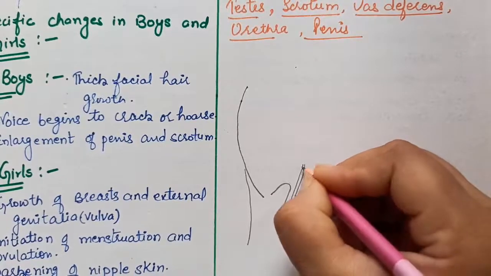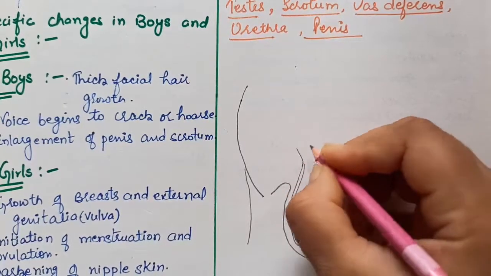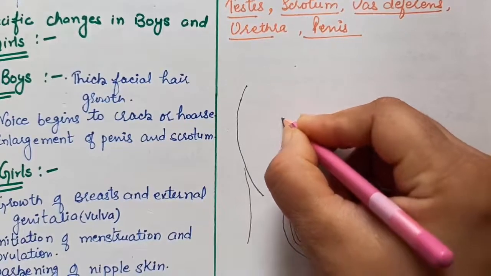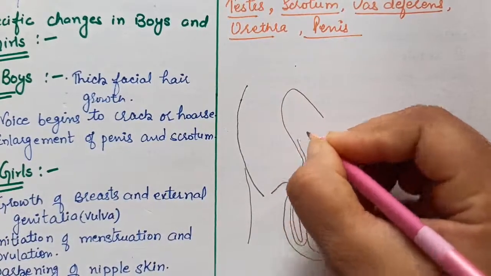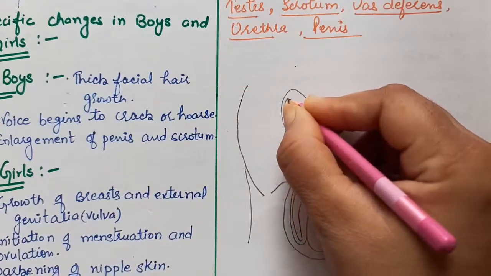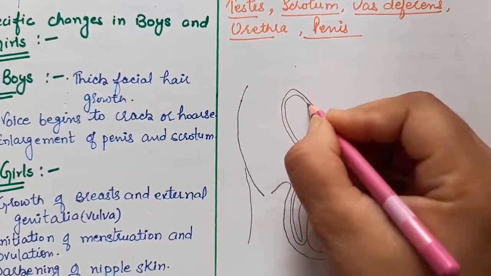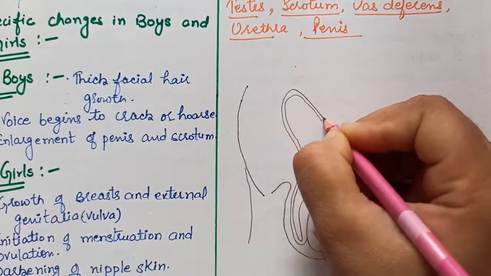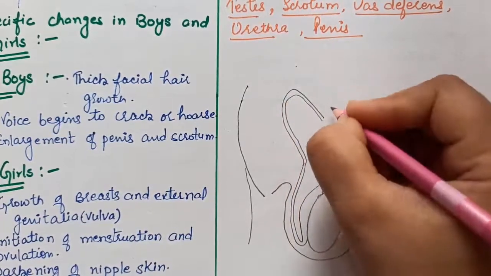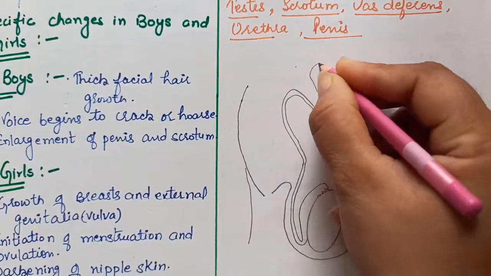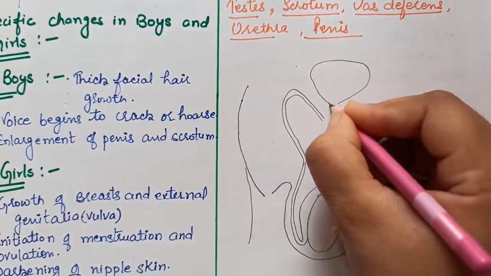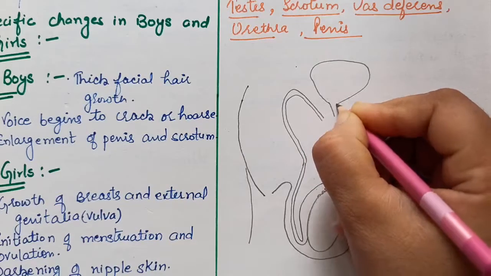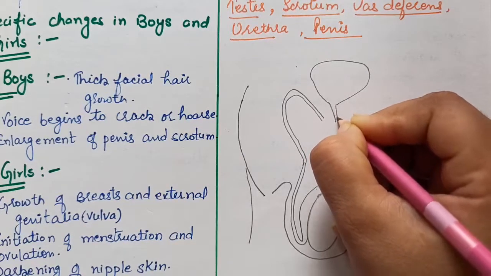We will label the diagram later on. And this is the vas deferens. The sperm duct carries the sperm. Here the urinary bladder is there, and we have studied that the urinary bladder is part of the excretory system.